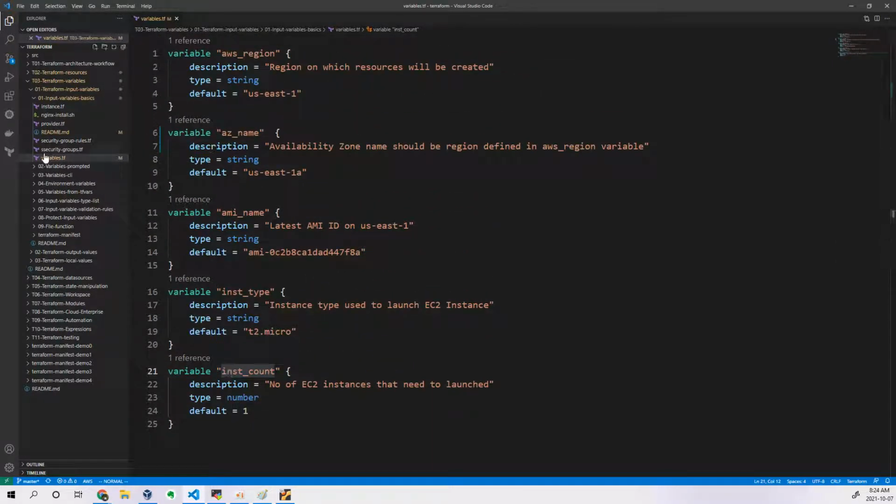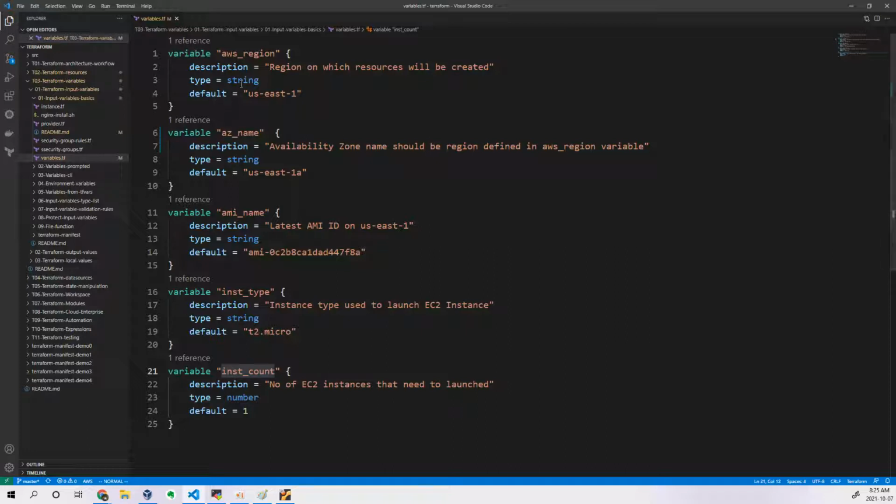This is the file which I have written like variables.tf. Okay, Terraform. And then this is where we have written. It is better to write the name as variables so that the person can understand which is your file where you have written your variables. Okay, so go for the best practices and proper naming conventions so that it is easy to understand what file it is, what Terraform configuration file it is.